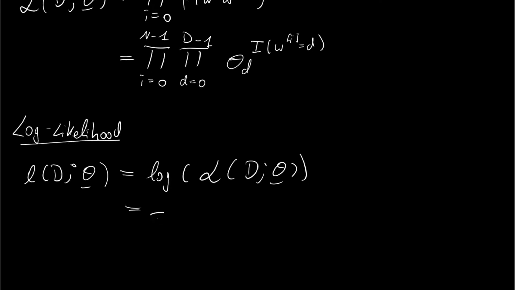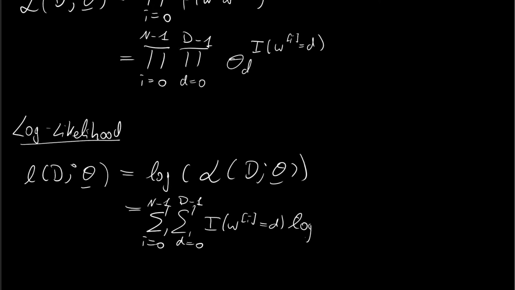So what we get is the summation over all our samples, then the summation over all our states, times the indicator function that we observe the ith weather state to be the d state, so that the ith weather observation is, for instance, d. If d is 0, then for instance it is cloudy, and times the logarithm of theta d.